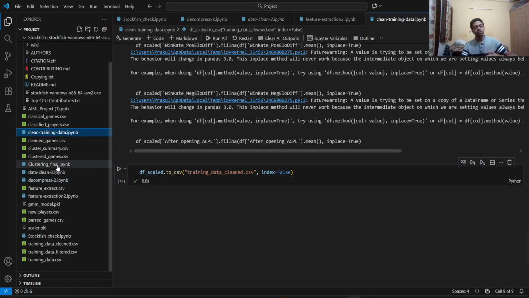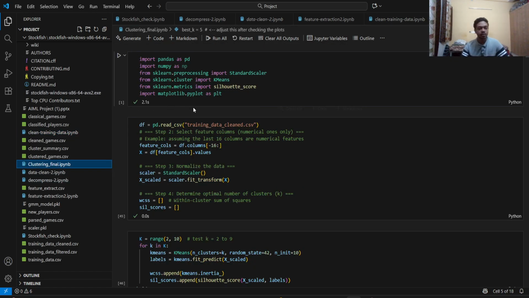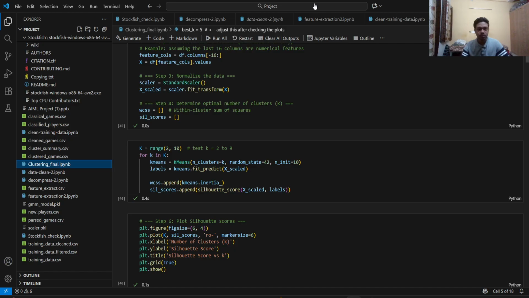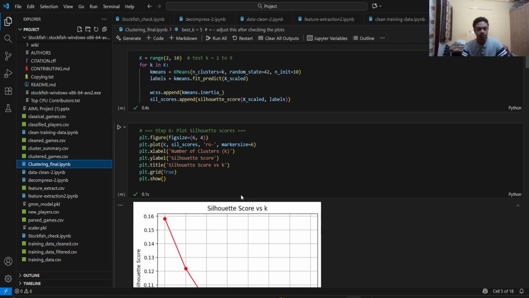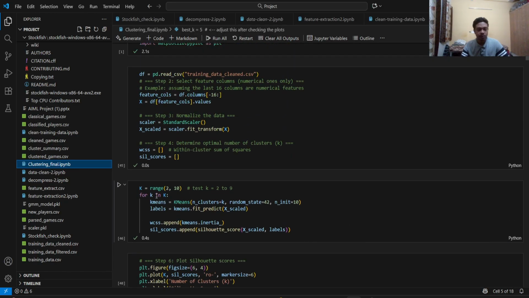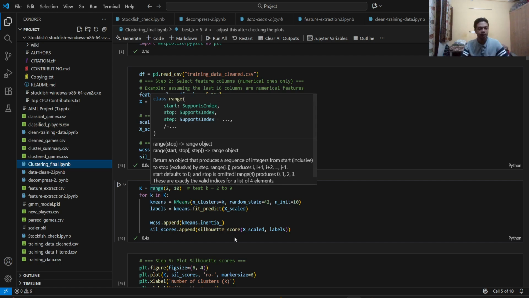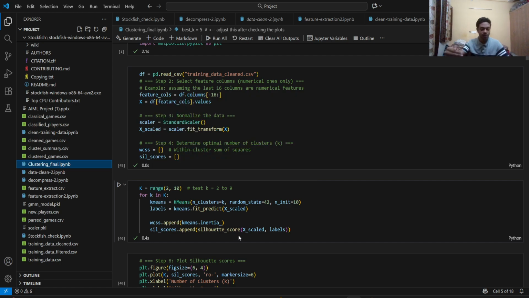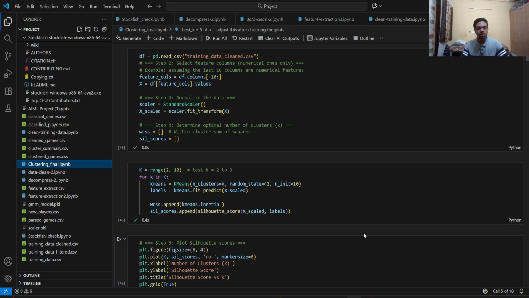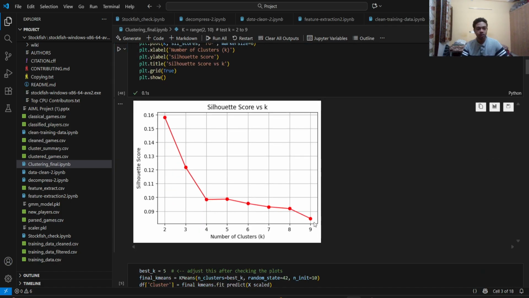The next step is to apply the clustering algorithms, and that's what I've done here. This is the clustering final Jupyter file. So I have taken different values of k and tried to figure out what the best value of k would be, since we can assign the value of k for the k-means clustering algorithm. And I have printed out the Silhouette score here.